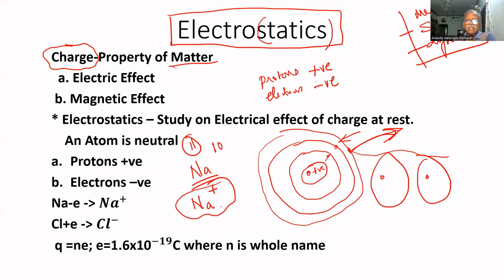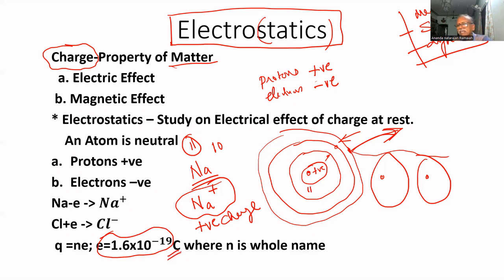Then we can say that Na is charged. Sodium is positively charged, because actually one electron has escaped from Na. That's why it is called positively charged, because the positive charge is more than the negative charge. The proton positive charge is equal to 11 electrons' charge. One electron charge equals 1.6 into 10 power minus 19 coulomb.